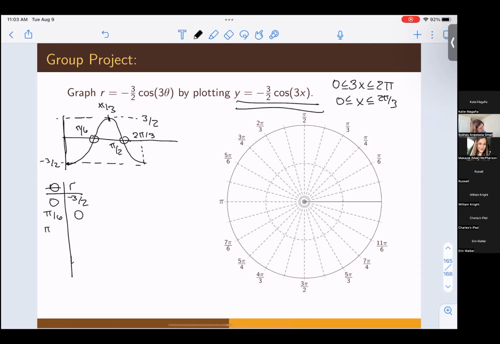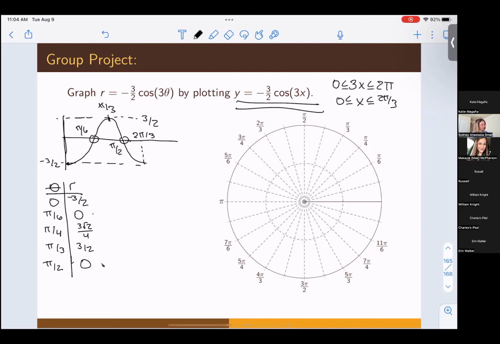I'm just going to get a couple values written out before we start actually plotting them. For pi over 4, we actually get negative root 2 over 2 times that negative 3/2 in front. So it's this nasty value, 3 root 2 over 4. We probably won't use this for plotting, but it may be a good benchmark to see what the shape of the graph will look like. If we wanted a decimal approximation, that might be helpful to see approximately what our radius is at this point, as a good intuitive check. Pi thirds, we get 3/2, and at pi over 2, we get 0.